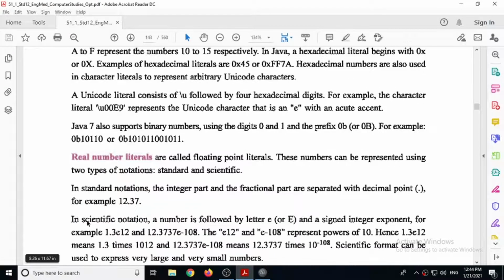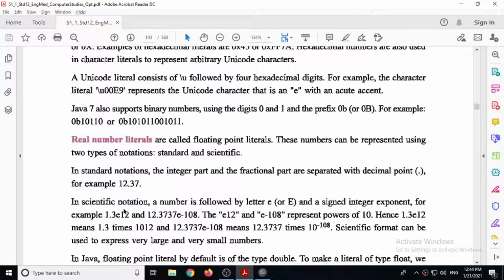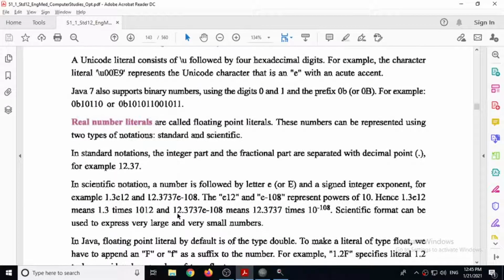Now real number literals. Real number literals are called floating point literals. These numbers can be represented using 2 types of notations: standard and scientific. Whatever number we write directly, for example 12.37, is a standard literal. But scientific notation means, for example, 12.3737 into 10 raised to 110. This type of notation is known as scientific notation.